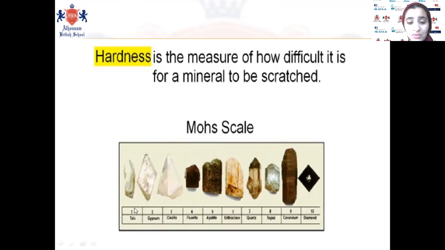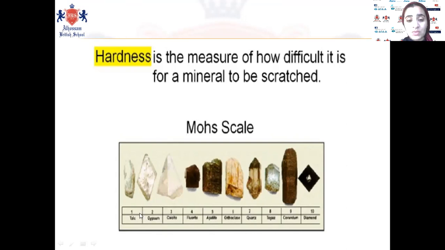The hardness increases from 1 to 10. Talc is the easiest mineral to scratch; you can scratch it with your fingernail. The hardest one is diamond. Diamond is very hard and can't be scratched.